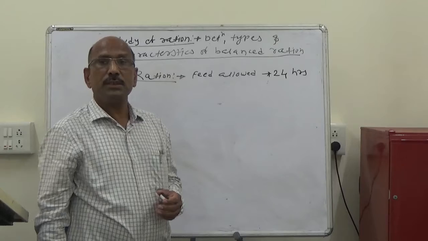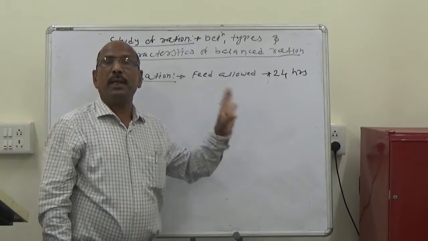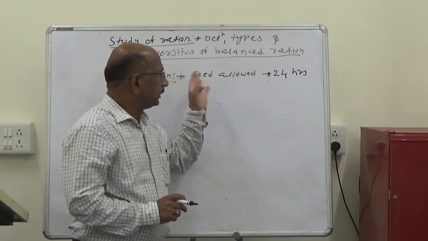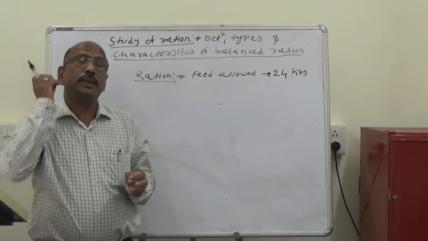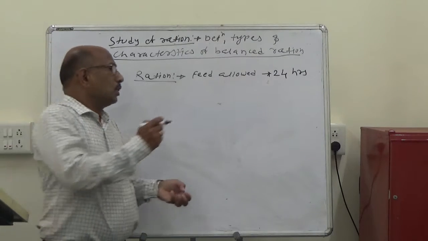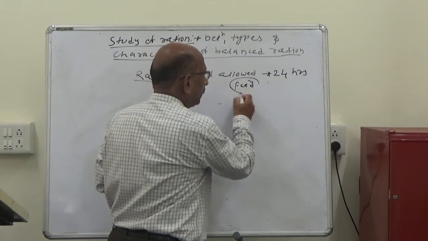So the ration means the feed an animal needs in 24 hours. The ration is the feed given for 24 hours.